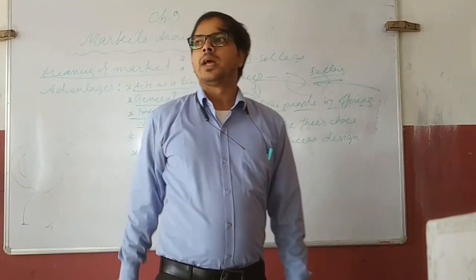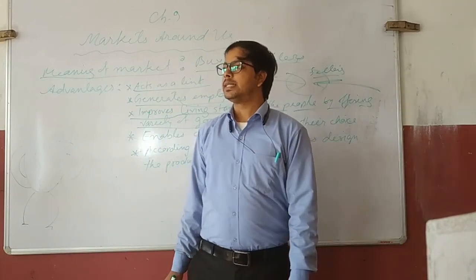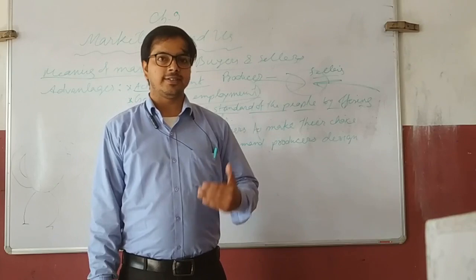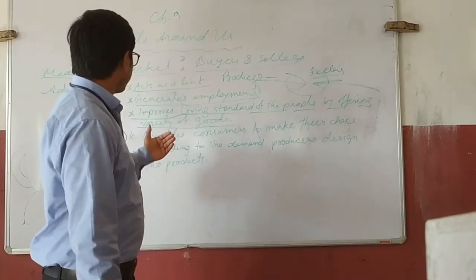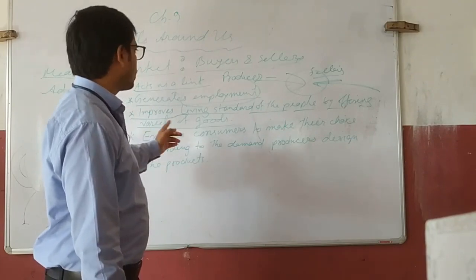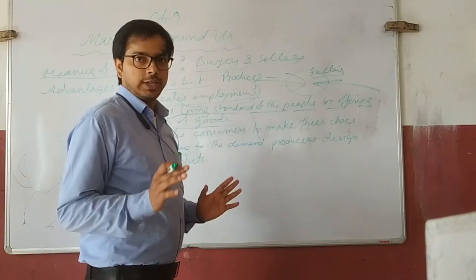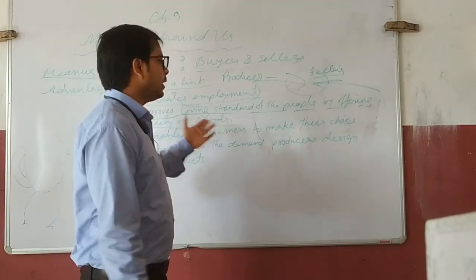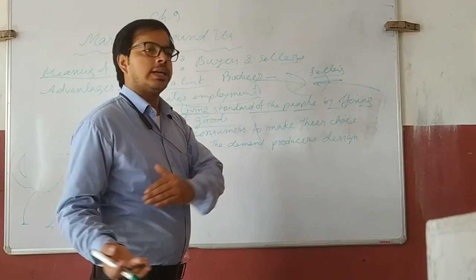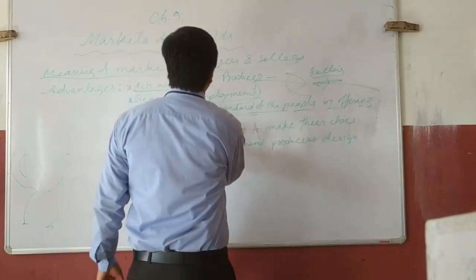Next, it improves the living standard of people by offering a variety of goods. That means in the market we get whatever we need, according to our demand. Whenever we go to the market to purchase a good, we want a better one. We think that if I purchase the best one, then it would improve my standard of living.